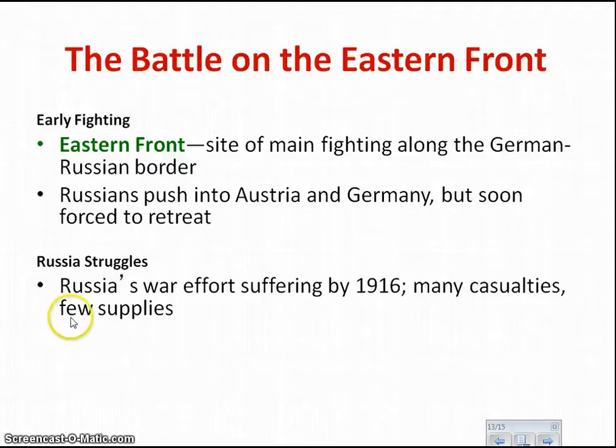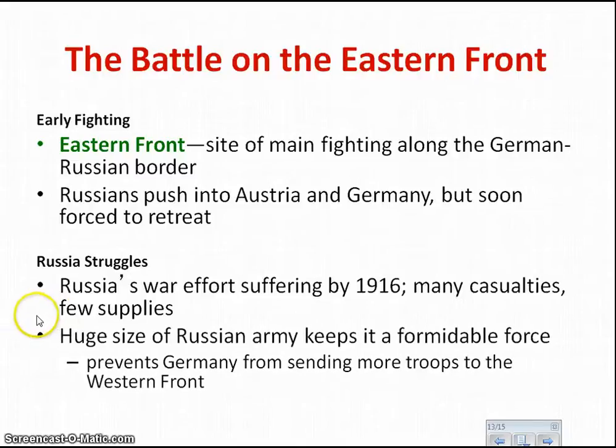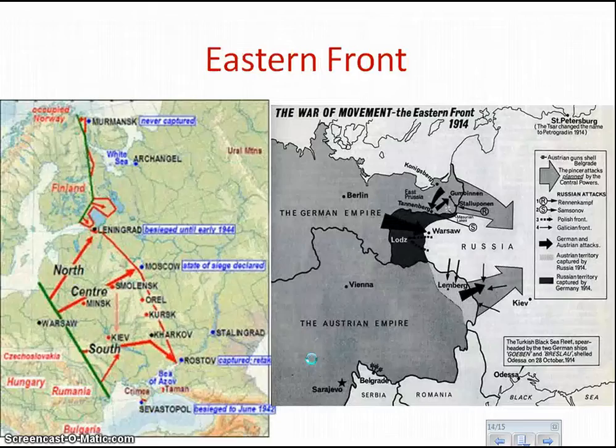The reason is they have few supplies, they do not have much food, they do not have the same level of guns or modern warfare that Germany does. The only thing that Russia had going for it is the fact that Russia had a lot of people. They have a huge army. This is the only thing that is their saving grace.